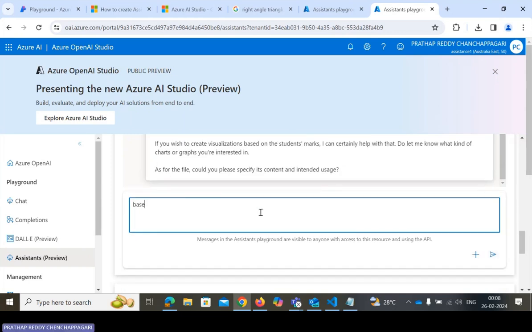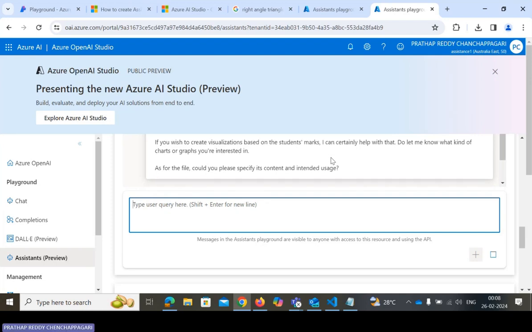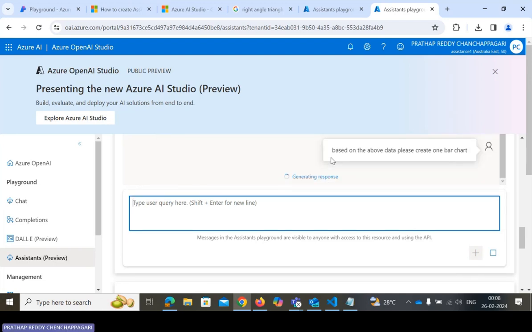So based on the above data, please create a visualization. I just use some commands to get the business value of this assistant. Let's wait for some time.